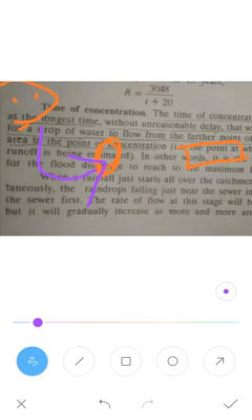So that is the time of concentration. In other words, it is the time required for the flood discharge to reach the maximum limit. When the rainfall has just started all over the catchment area, raindrops falling near the sewer inlet will enter the sewer first. The rate of flow at this stage will be very small, but gradually it will increase as more and more area contributes to the flow.